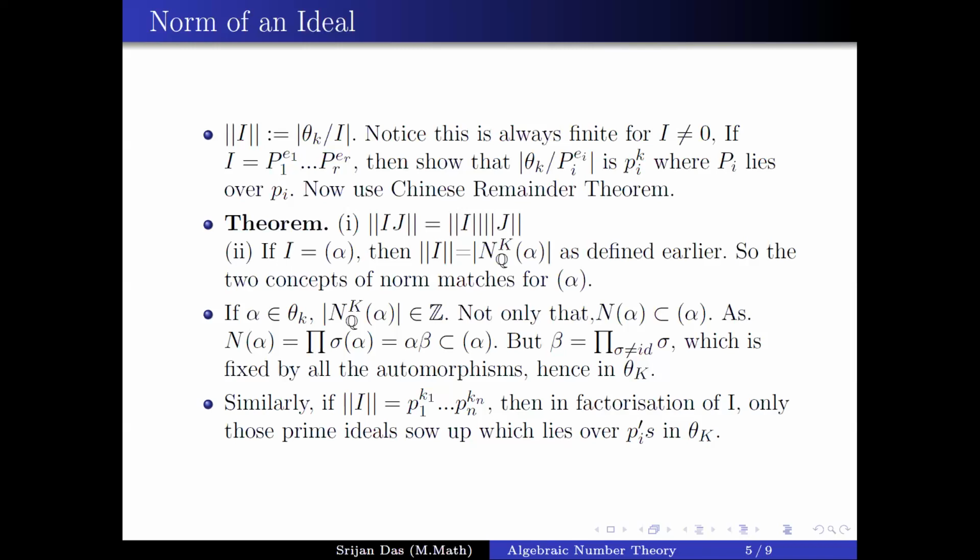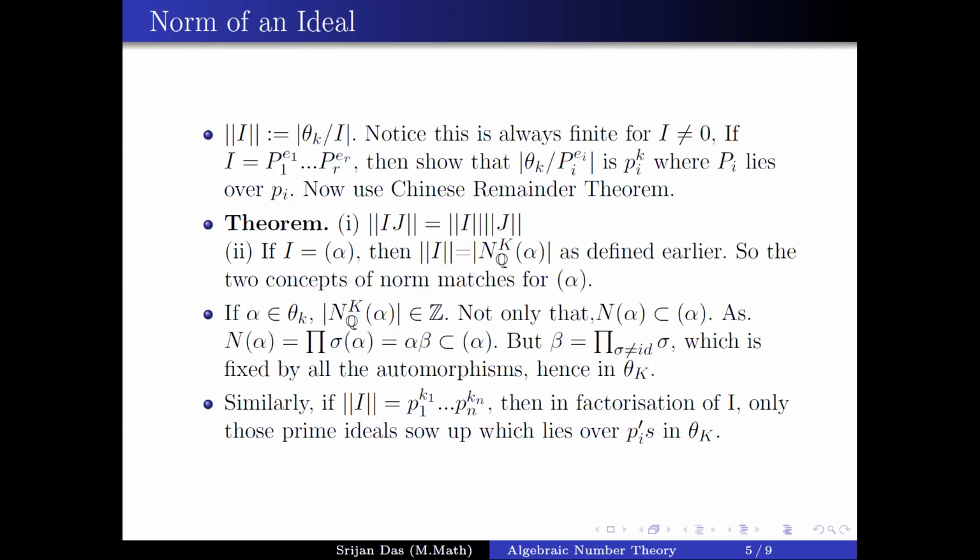So now the norm of I is some p1^k1 through pr^kr. Which primes are here? If I take any ideal and look at its norm, it will have some prime factorization.